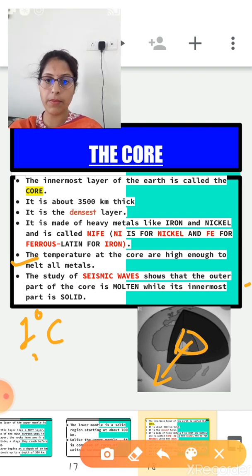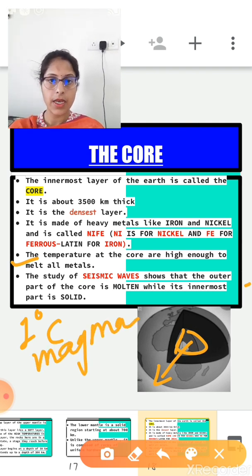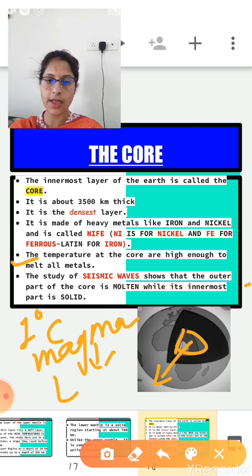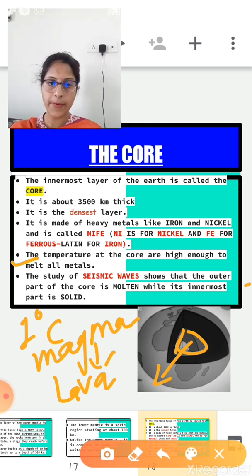It's called magma. Clear? The matter present here is in the molten state. It's called magma. And when the red magma erupts from the interior of the earth through volcanoes, it's called lava. So recent studies suggest that the second layer, that means the innermost core, is actually found in the solid form or the solid state.